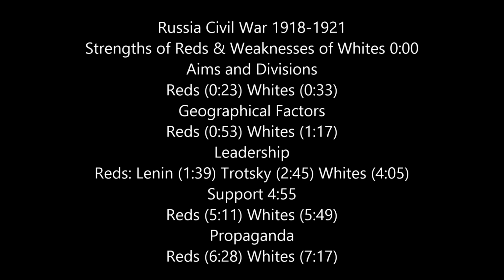vodka. Support. The peasants made up the main body of both armies, but the peasants did not like either side. Lenin had legitimized the right to land, whilst the Whites made it clear that they would give the land back to the landowners. The peasants were more in favour of the Reds. Support. Reds. The Bolsheviks' support of the peasantry was vital. While the peasants did not like either side, the Bolsheviks' land decree had legitimized their right to the land, which made the Bolsheviks the lesser of two evils.